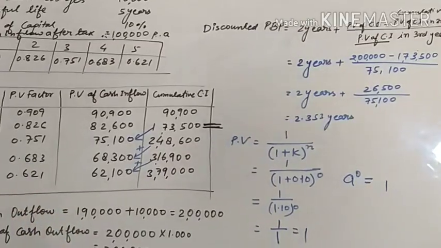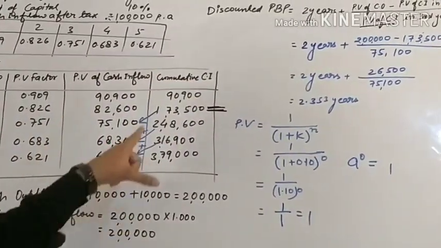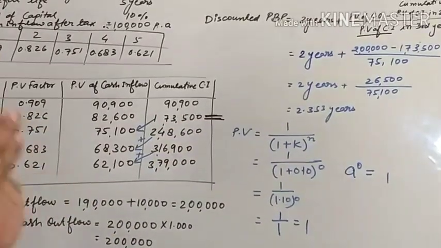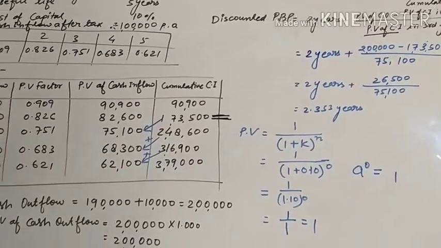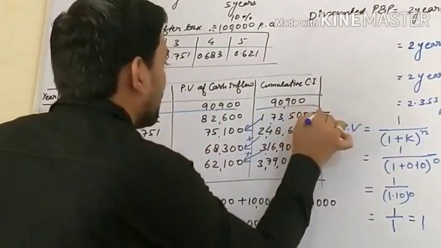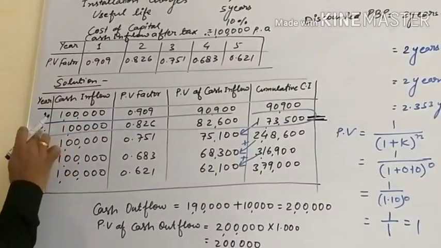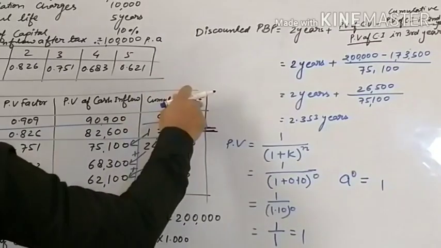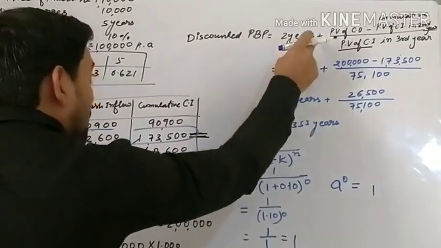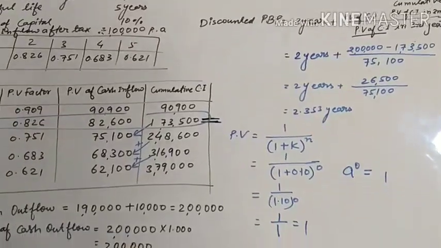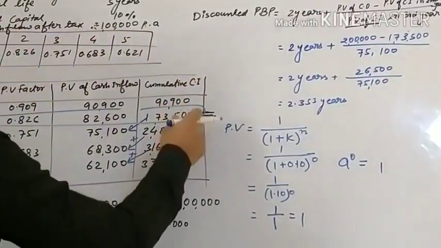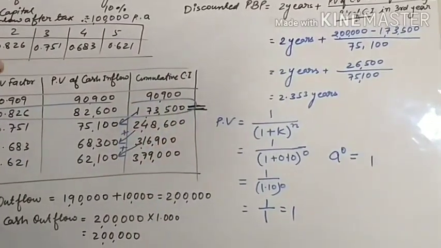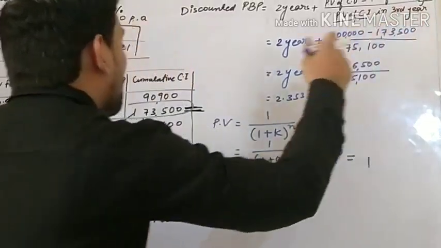Okay. So what you have to understand is that first you have to compare your PV of cash outflow with cumulative cash inflow. Where your cumulative cash inflow is less than PV of cash outflow, consider that year. Mark that year. Write the year in which you are considering cumulative cash inflow, that is 2 years, plus PV of cash outflow as usual 2 lakh, minus cumulative PV of cash inflow of that year, it means 1,73,500, upon PV of cash inflow in next year.